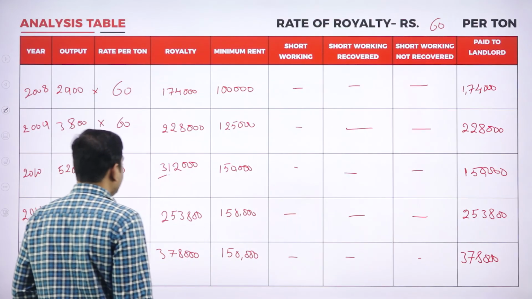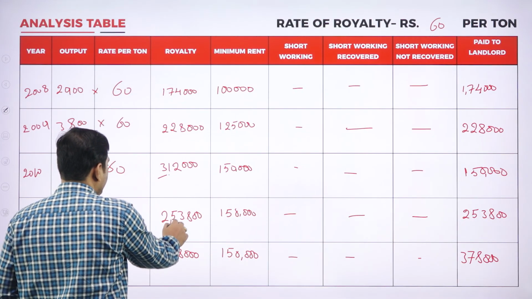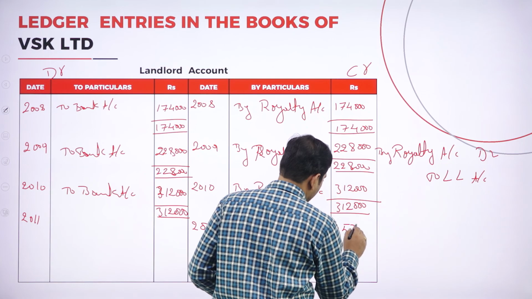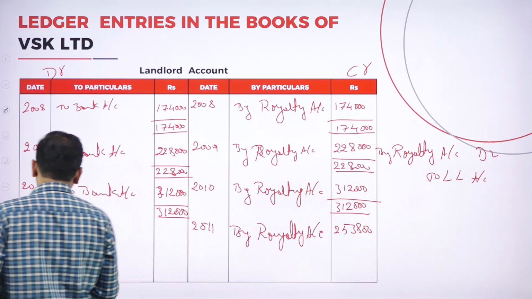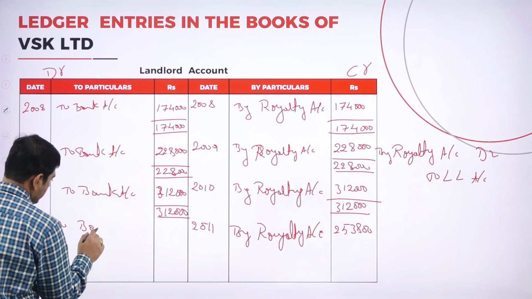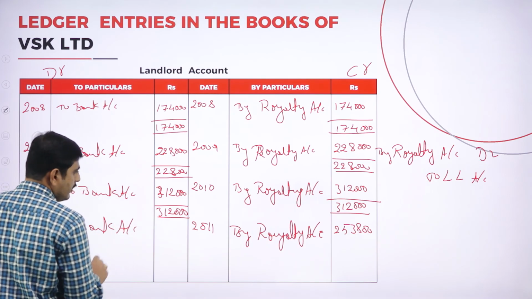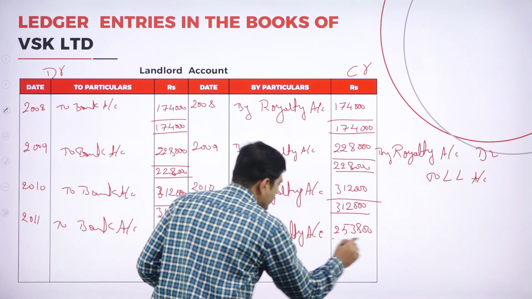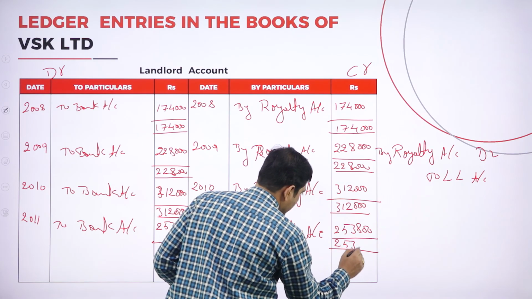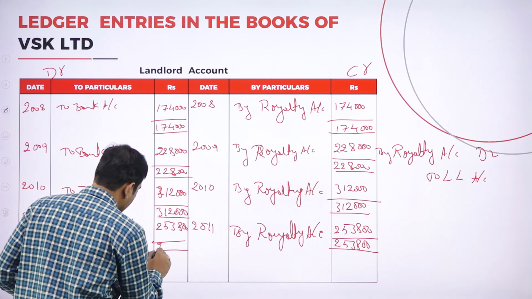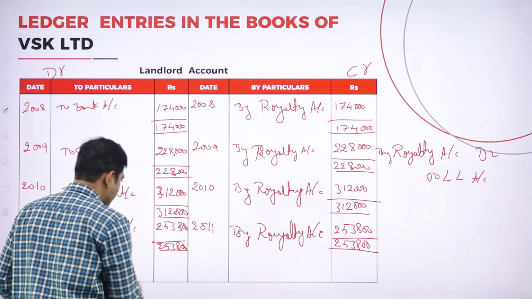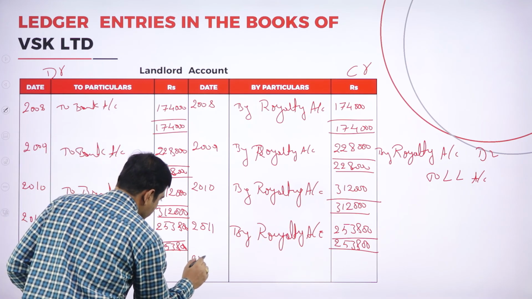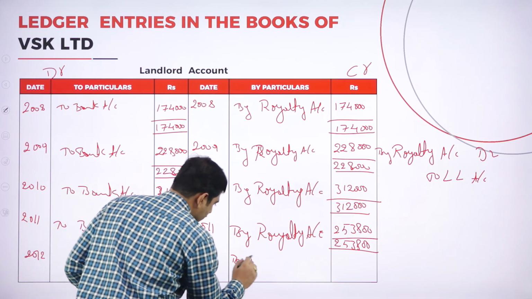So what is the fourth year entry? 2,53,800. Here also to bank account, 2,53,800. Again the account should get tallied, 2,53,800. Again for the last year, 2012, by royalty account.